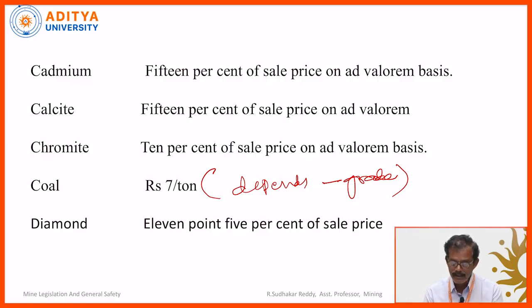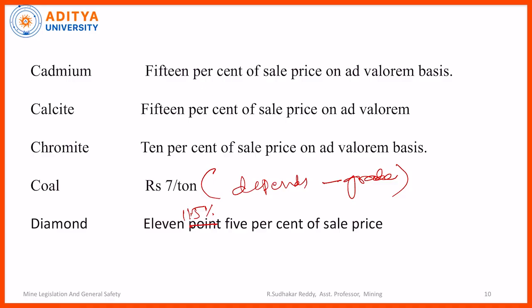And diamond is 11.5%. For diamond, you can't judge the sale price without the carat, so grade also impacts. If the diamond is sold at around 1 lakh, then royalty will be paid at 11.5%, meaning almost 11,500.